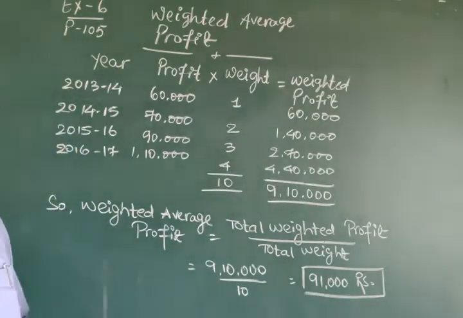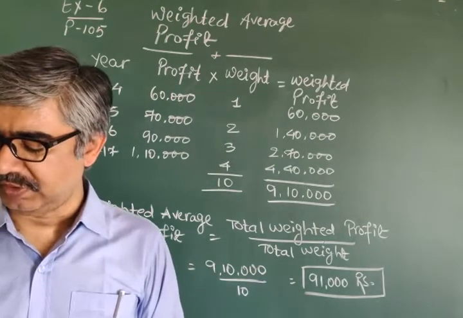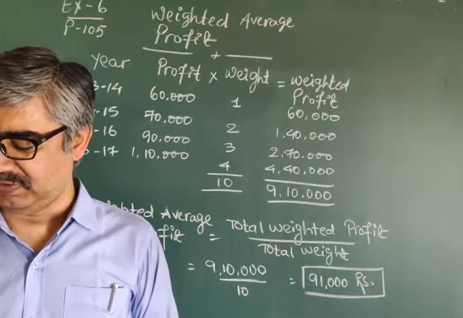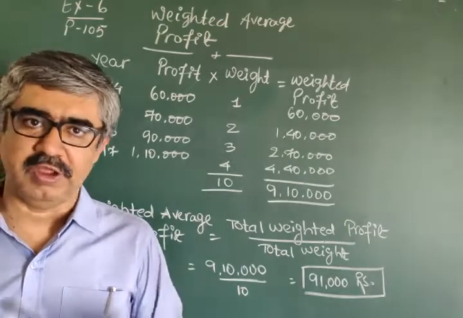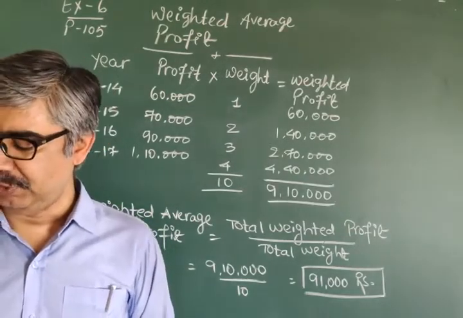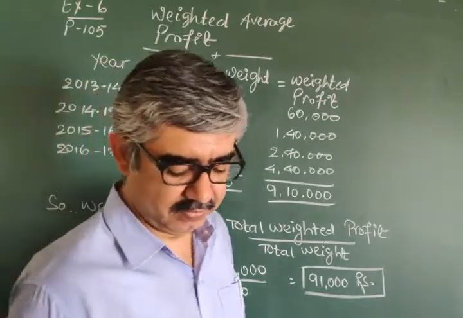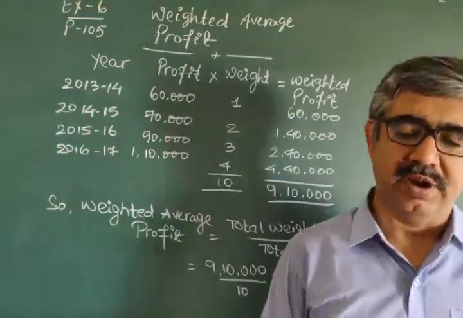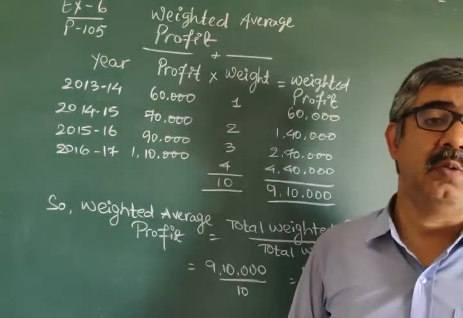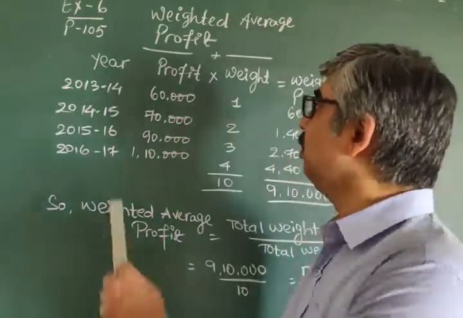The years given are 2013-14, 2014-15, 2015-16, 2016-17, 4 years, and the profits given are 60,000, 70,000, 90,000 and 1,10,000.